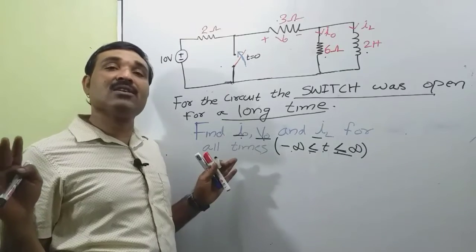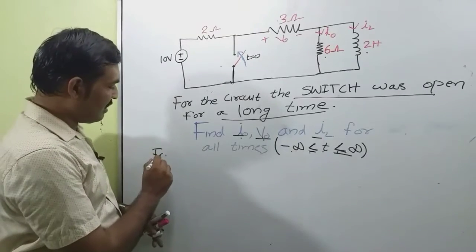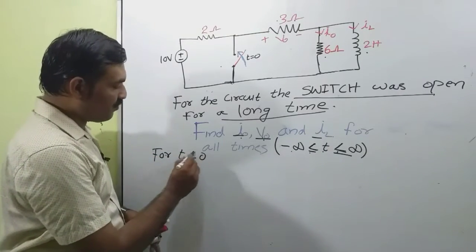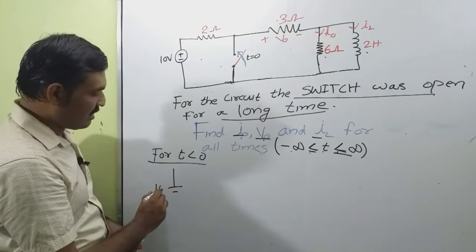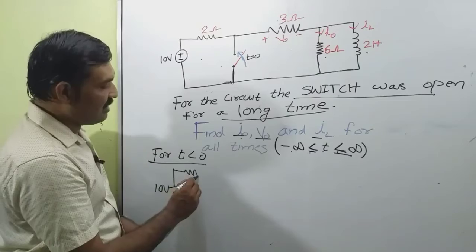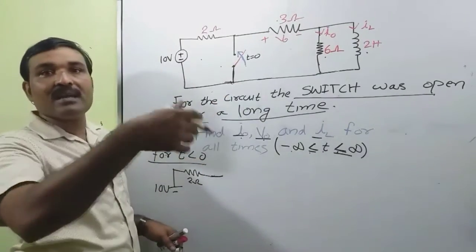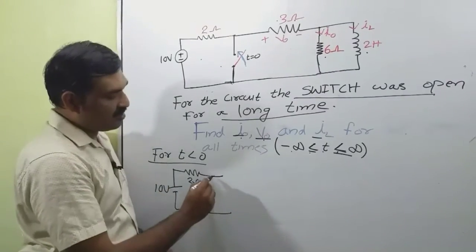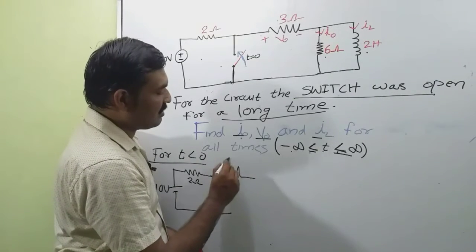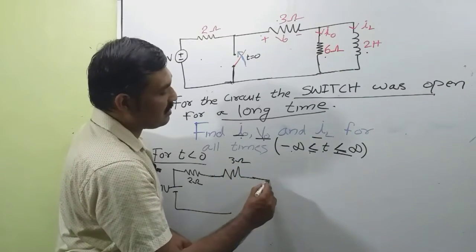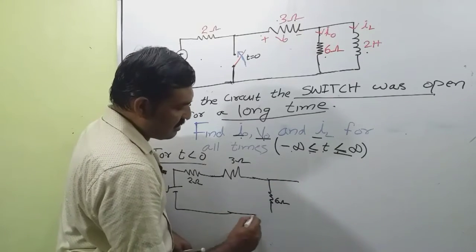So we can draw the equivalent circuit for t less than 0. For t less than 0, we have a voltage source of 10 volt and a resistance of 2 ohm, and the switch is open. So that switch is not required. Then we have a 3 ohm resistance. Then we have a 6 ohm resistance here and the inductance.